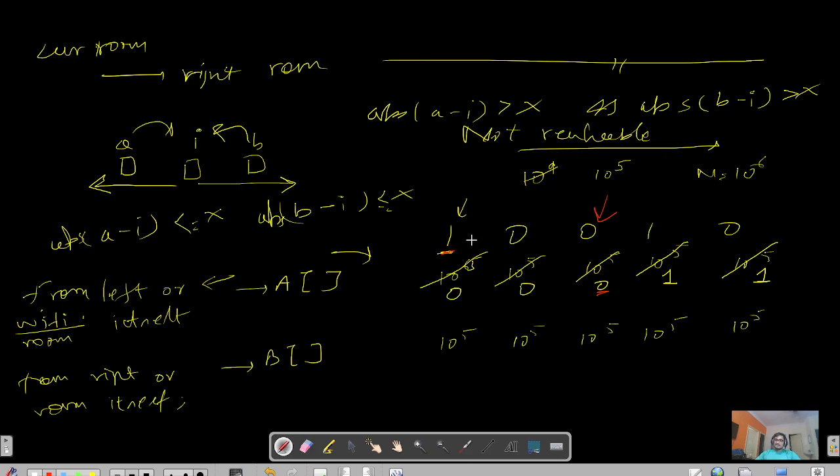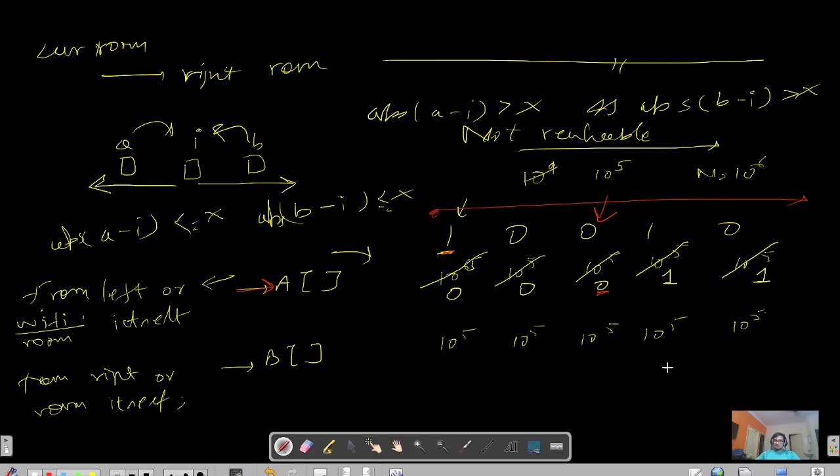Forget about the x ranges here, right? So for this current i equal to 2, it can receive signal from the left room which has the Wi-Fi that is present at index 0. We are just talking about the left indexes for A. Now we will talk about the B, right? So for the left we have traversed from left to right.